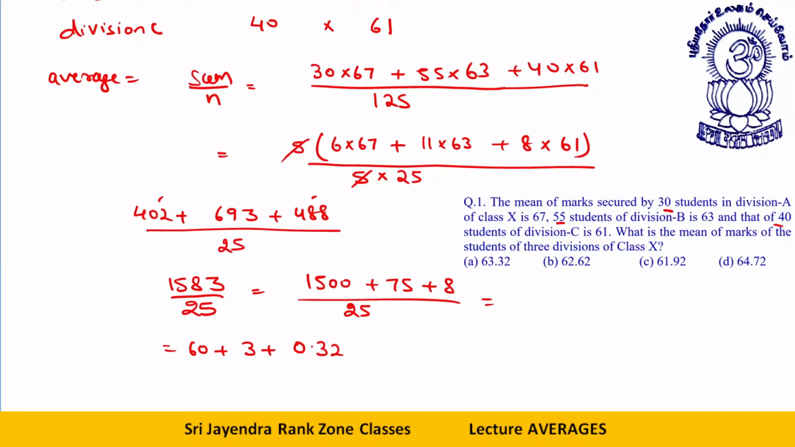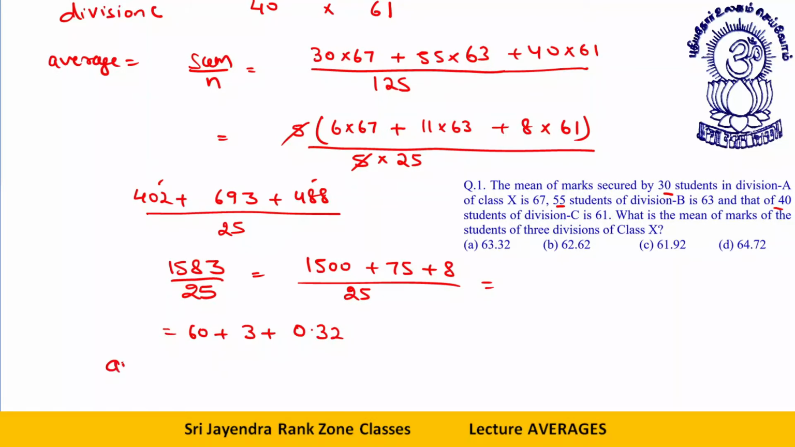So your average comes out to be, my dear students, the average of the entire group: 63.32. I'm sure it must be clear to all of you. This is your answer. Okay, let's take the next one.